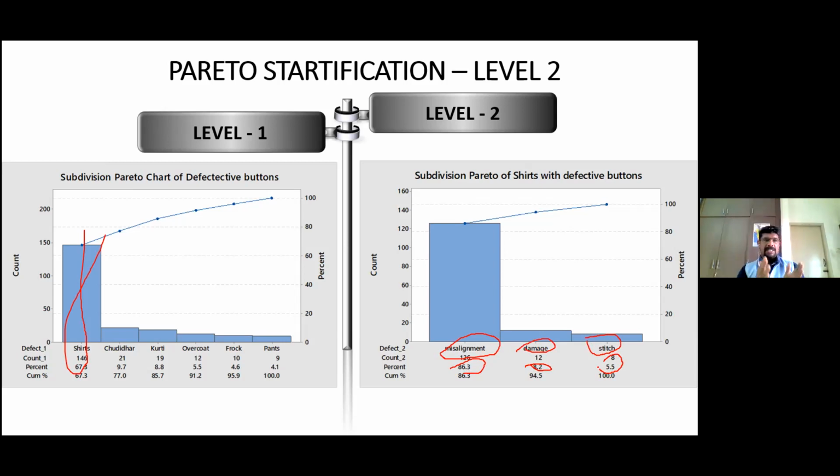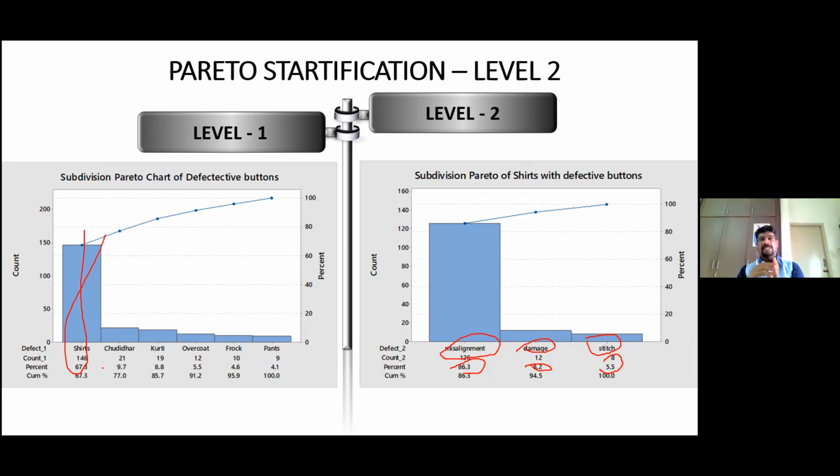See, the defective button is occurring nearly how much percentage? 44%. But which type of garment is having more defective button problem? Shirts. On shirts, what kind of problem is occurring more? Misalignment. So if I'm able to focus on misalignment first, automatically 87% is solved. Out of 146, 87% will be solved immediately.